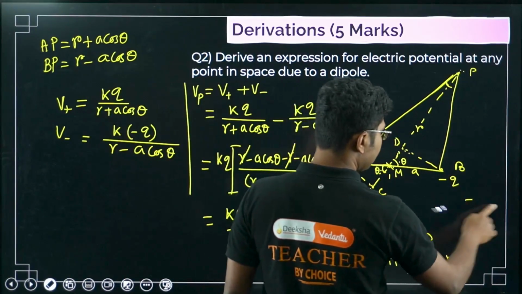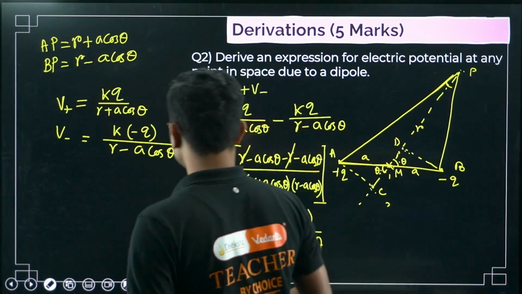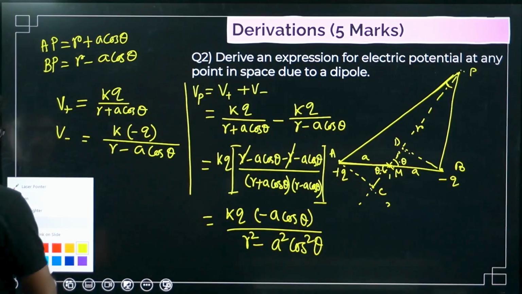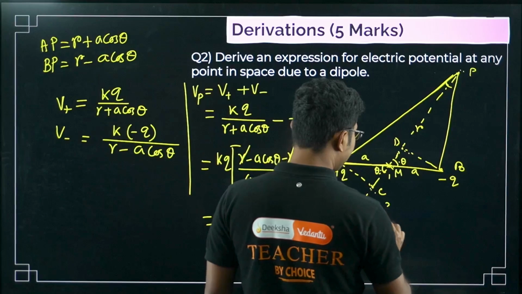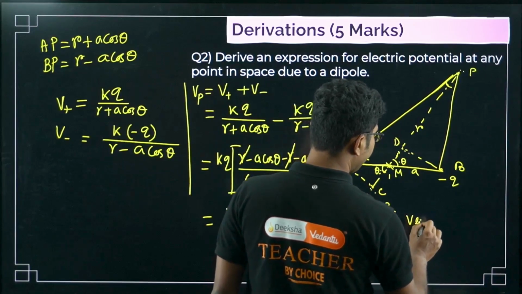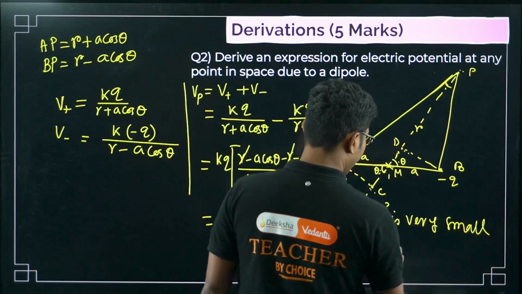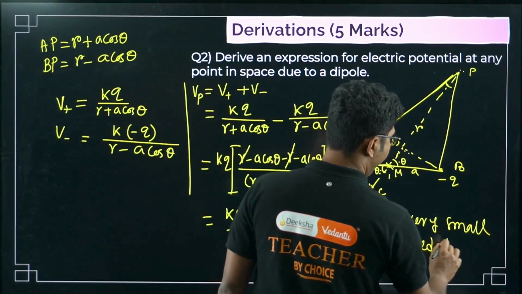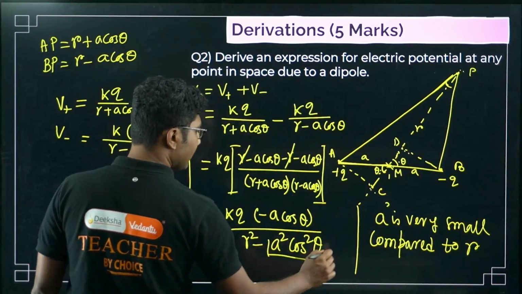So you can erase this, it is just for your information. Now what we have to find? We have to do an approximation as usual. So what approximation we will do? We will approximate that A is very small compared to R. So basically what we are saying, this term is very small.